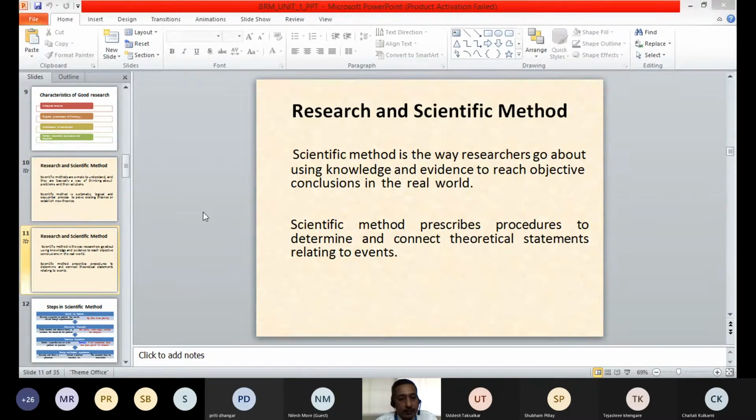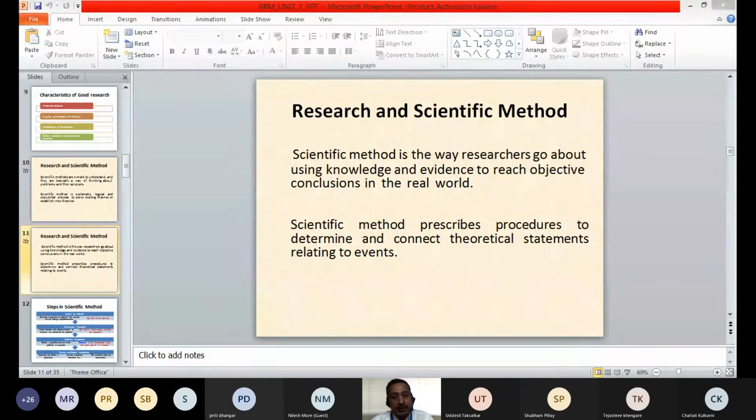And another feature of scientific method is that scientific method prescribes procedures. So it will guide us related to different procedures and ways to determine and connect theoretical statements relating to the events. So it will help us to connect all those theoretical statements relating to different events to understand the different events, the different problems, and to connect the theory with those events to solve those problems.